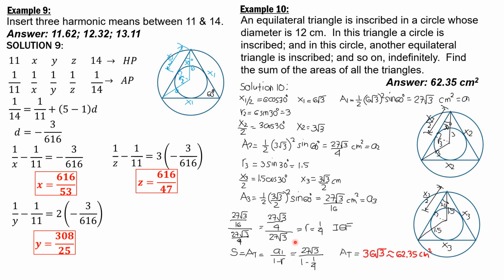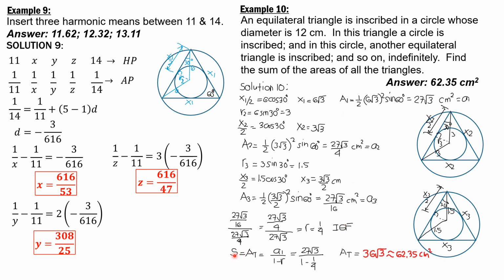So it forms a common ratio r, which is 1/4. Therefore, when you experience the same problem, you don't need to proceed to the third. You just consider the first two terms, and you can conclude that the areas are in an infinite geometric progression.